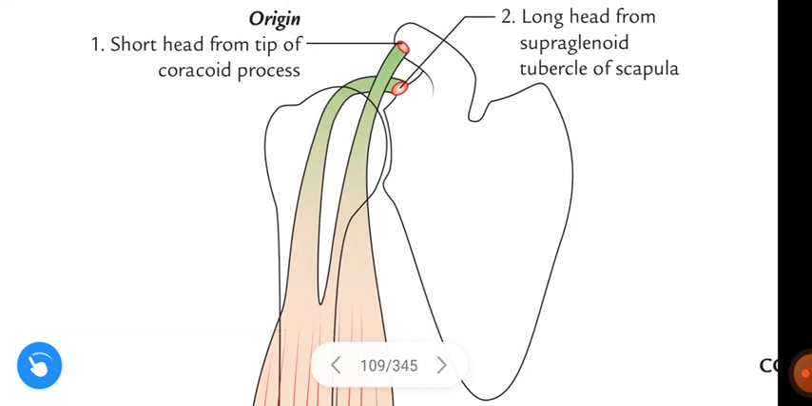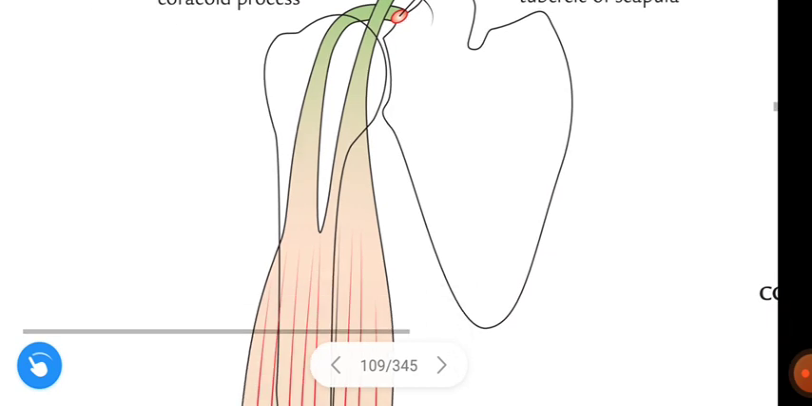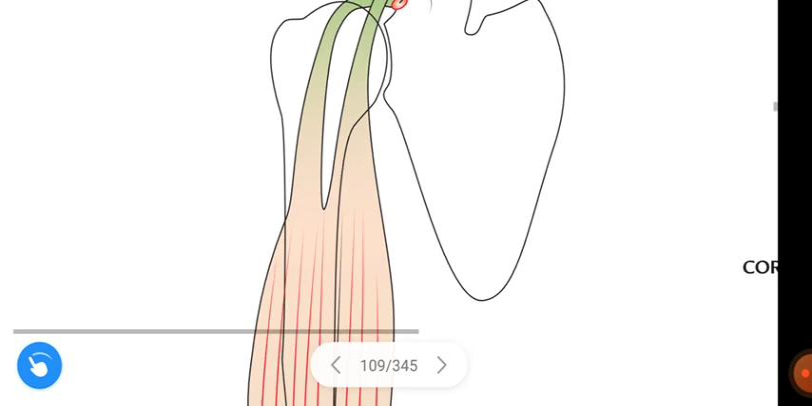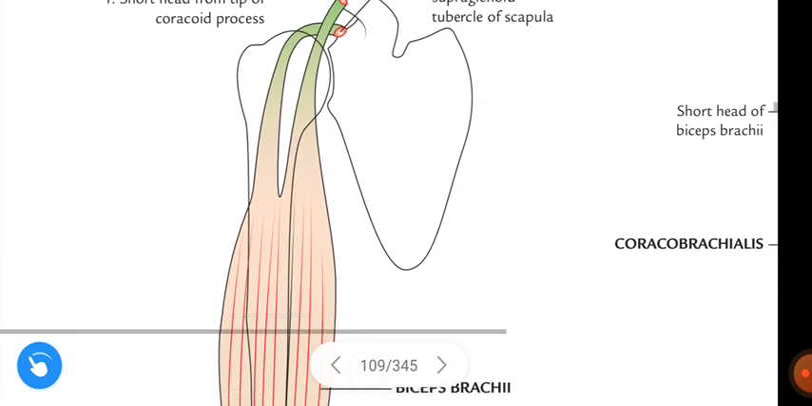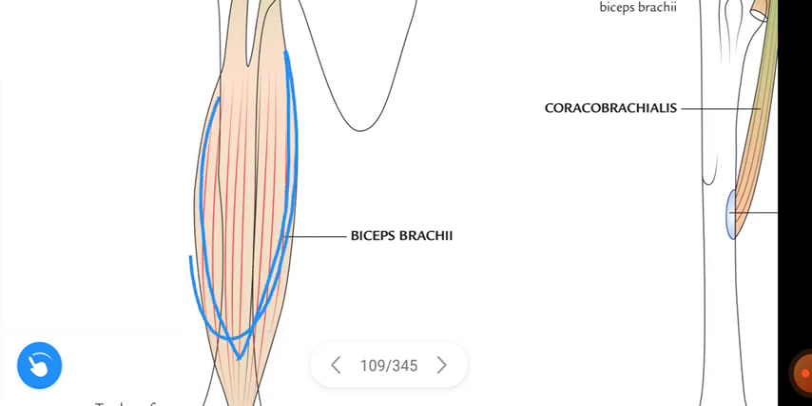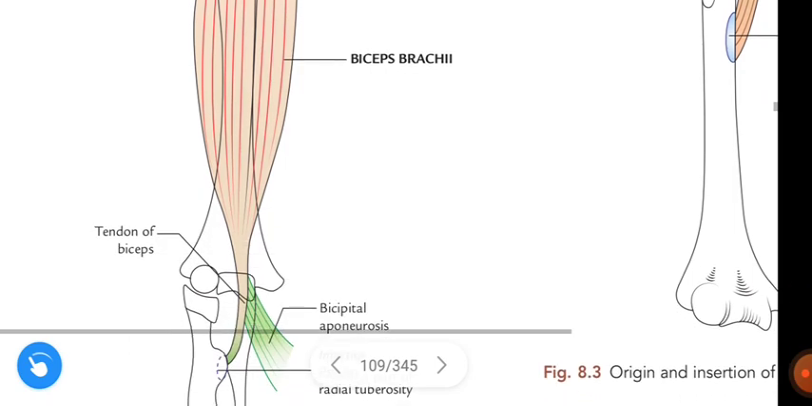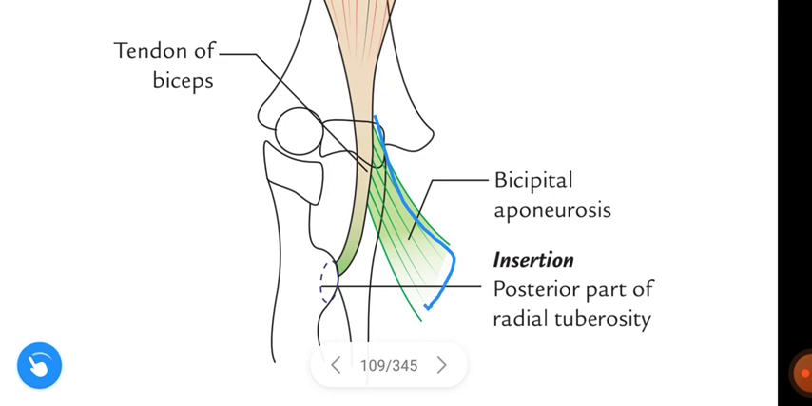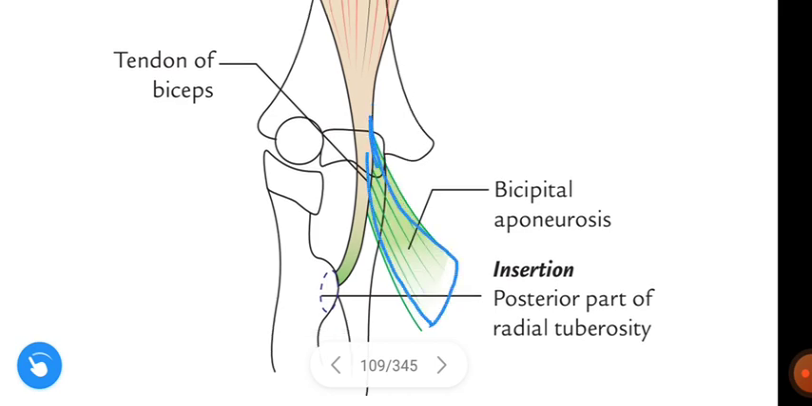And next, these two heads of the biceps brachii unite at the distal one third of the arm and form a belly. See here, and this belly gives off a bicipital aponeurosis at the medial aspect, opposite the bend of the elbow. Okay guys, this is the bicipital aponeurosis.